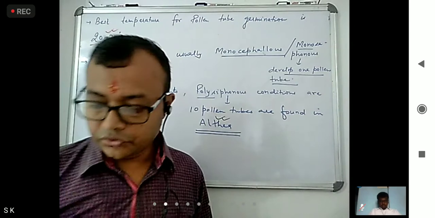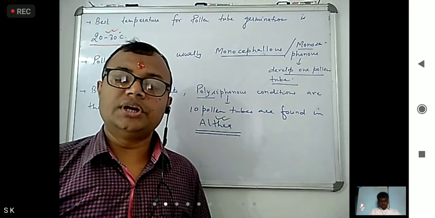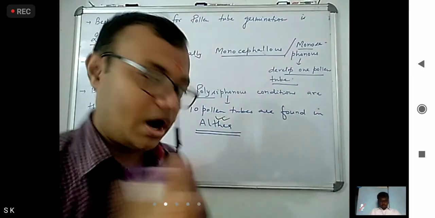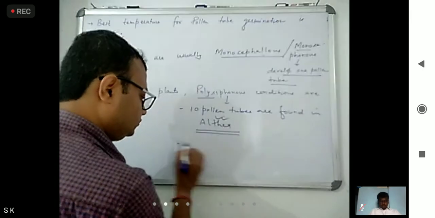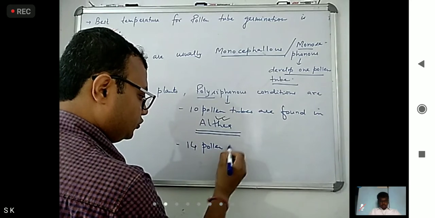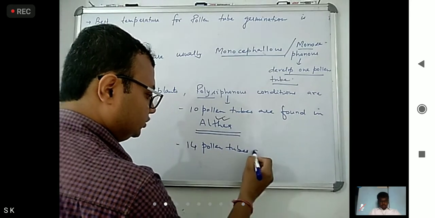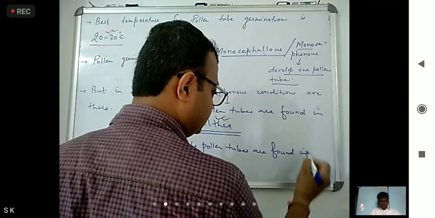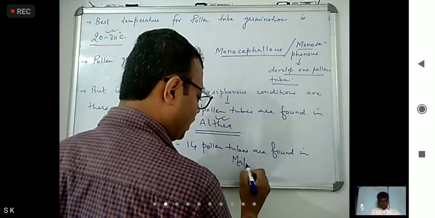Okay, 14 pollen tubes are found in which plant? Malwa.